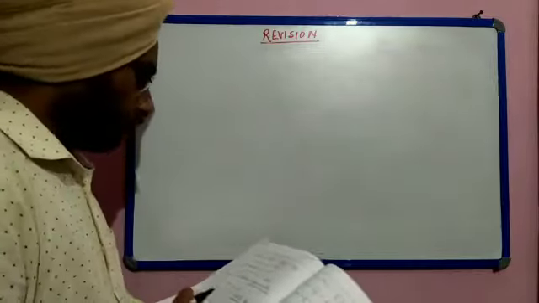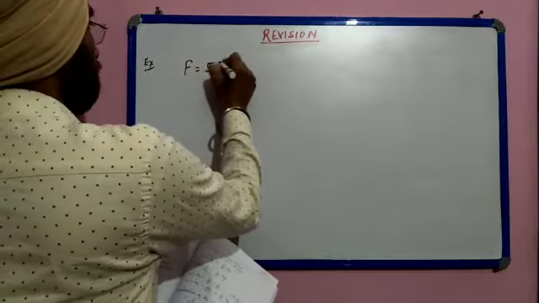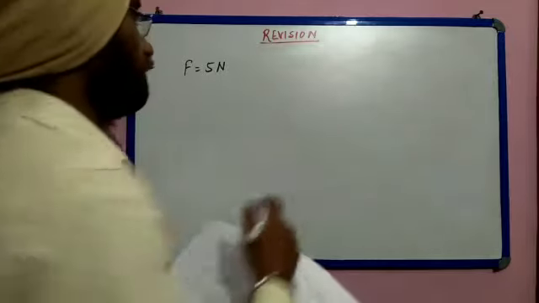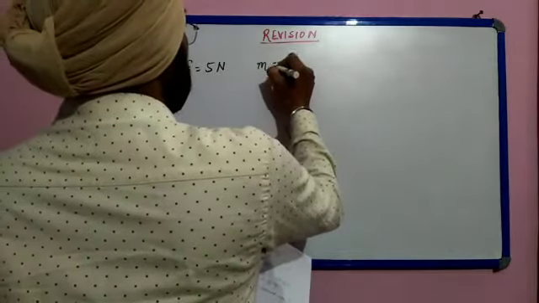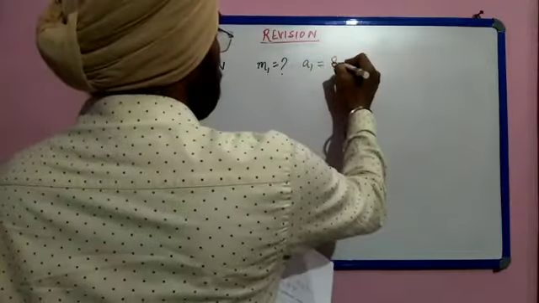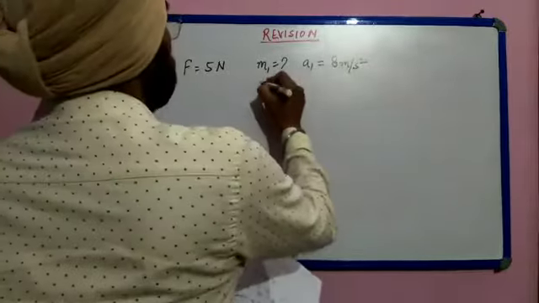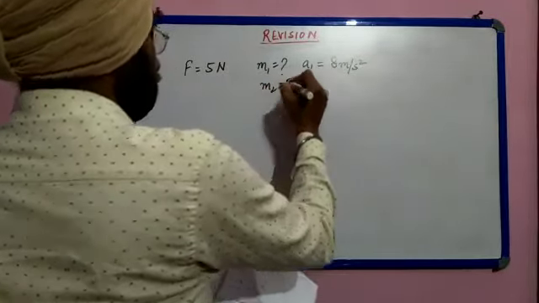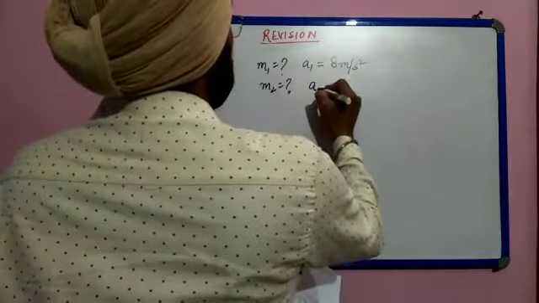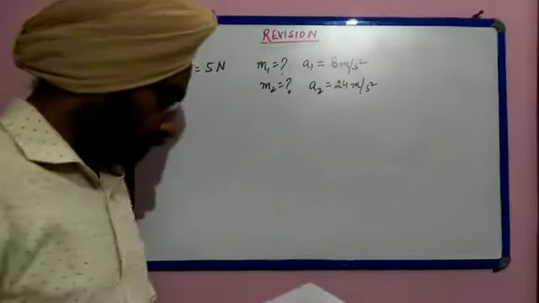Now see, the force is 5 Newton. It gives a mass m1, which is unknown, an acceleration a1 of 8 meter per second square, and a mass m2, which is also not given, an acceleration of 24 meter per second square.